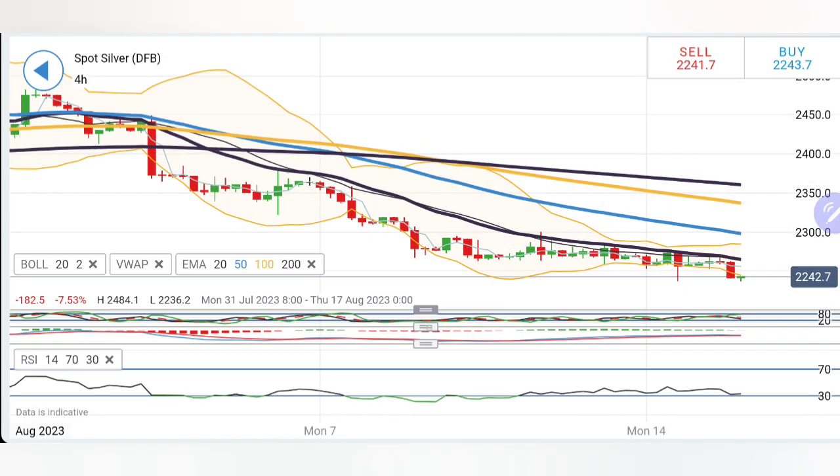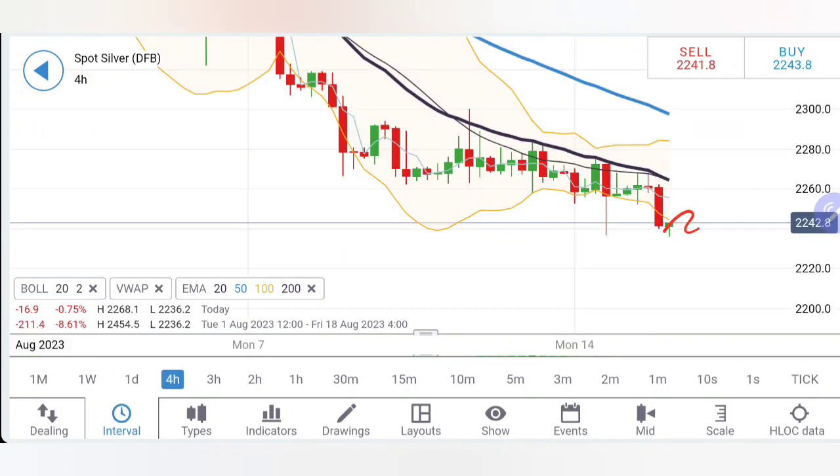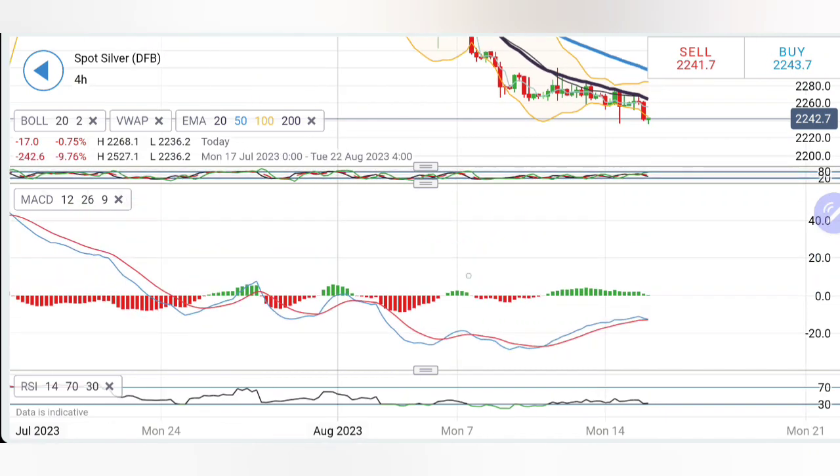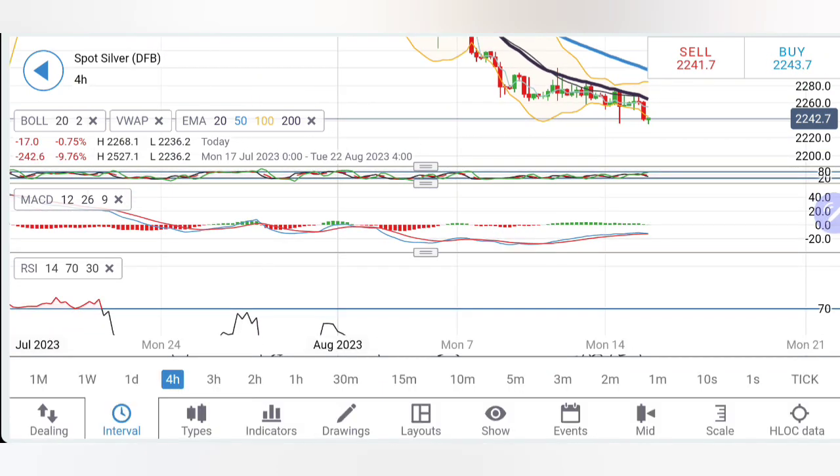RSI at bottom. And on the 4-hour chart, similar observation here, almost lower lows, double bottom. And a reversal here can be expected if it stays above 2270, 2280 zone. Stochastic looking down, MACD willing to converge, crossover for sell. It is already in green, while RSI is already hitting a bottom.